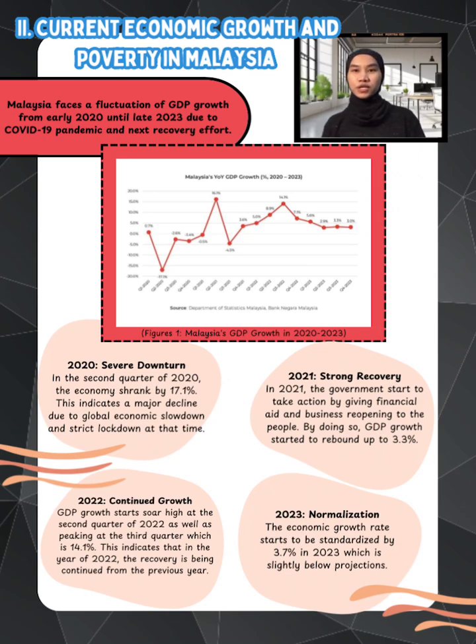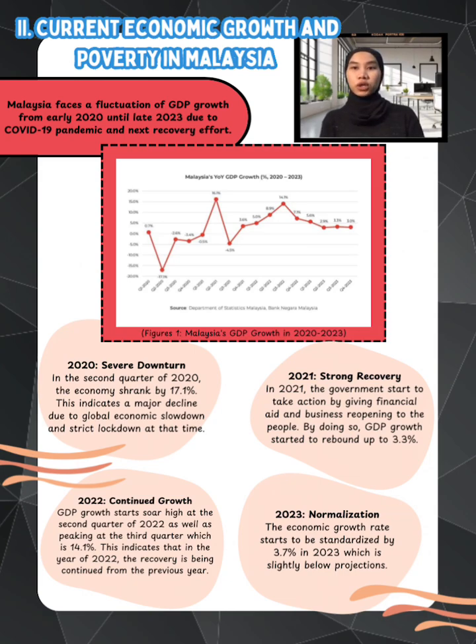Moving forward to the next part, current economic growth and poverty in Malaysia. Malaysia faced a fluctuation of GDP growth from early 2020 until late 2023 due to the COVID-19 pandemic and the recovery effort.